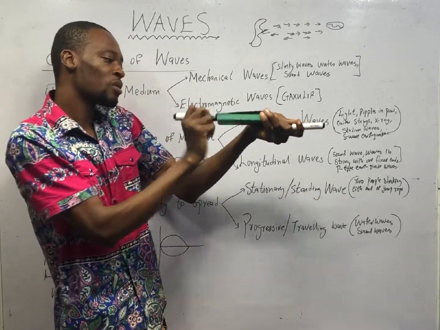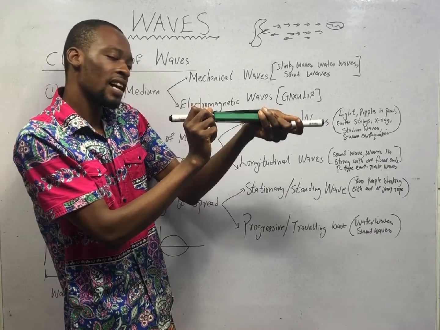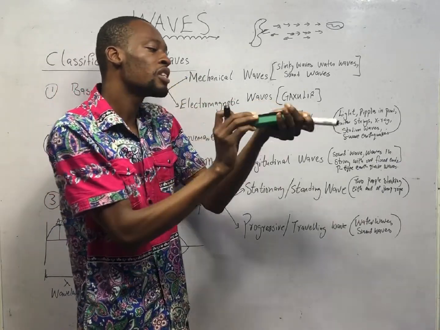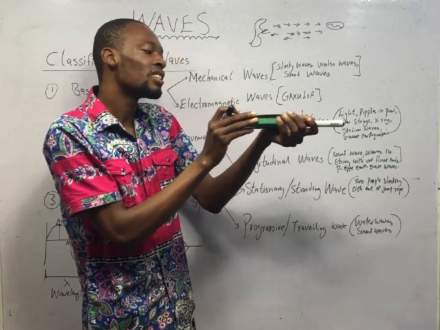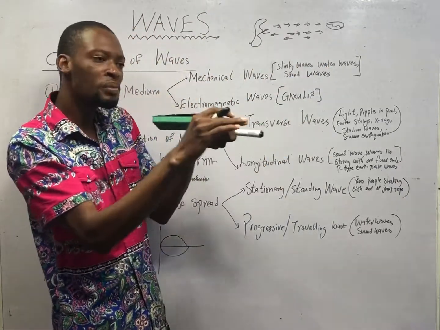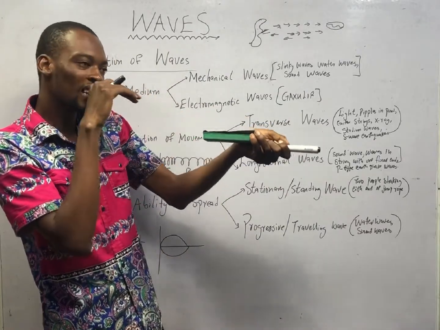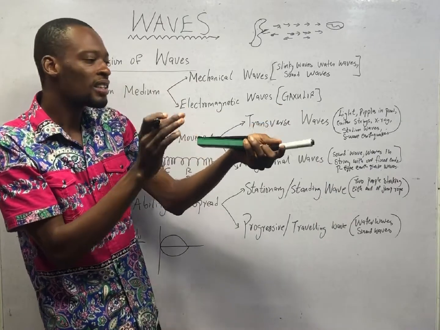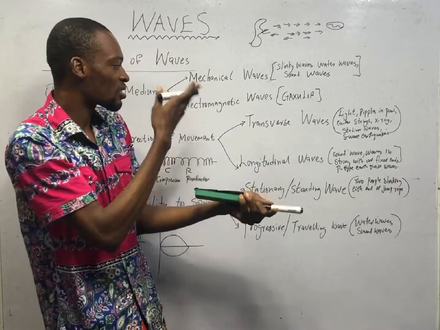Physics. So this particle hits this one, right? It comes back. This one in front goes front to hit this one. After hitting it, it comes back. The other particle hits the other one and comes back. Now you see the movement of particles to and fro. Now they are moving to and fro in the direction of the wave. They are not going up and down like a transverse wave.